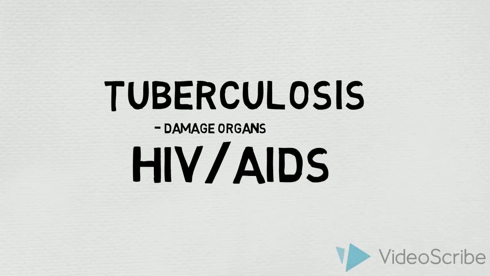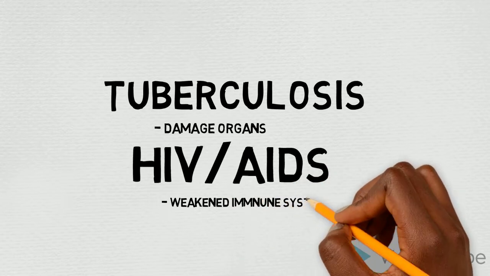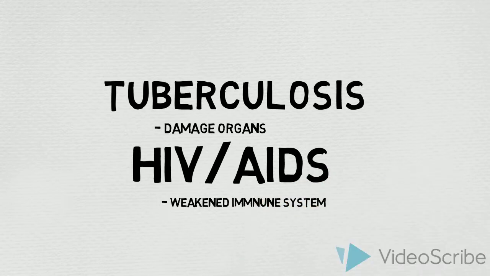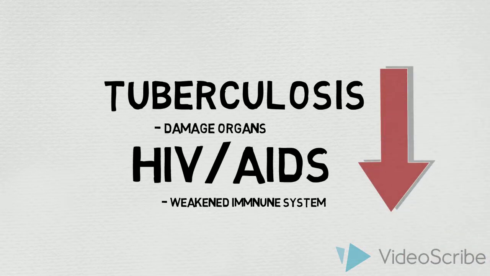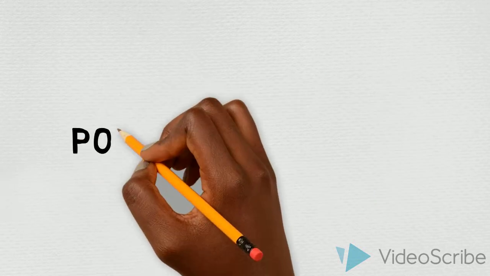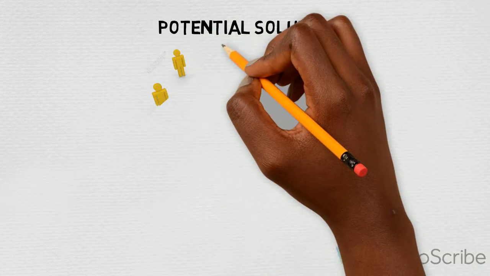For example, someone who contracts the virus HIV has a weakened immune system, therefore not allowing them to be able to fight TB. Therefore, if the number of TB cases can be reduced, the number of HIV/AIDS cases will also be reduced. Potentially, some solutions to solving TB and most LRIs would first and foremost be complete isolation of those